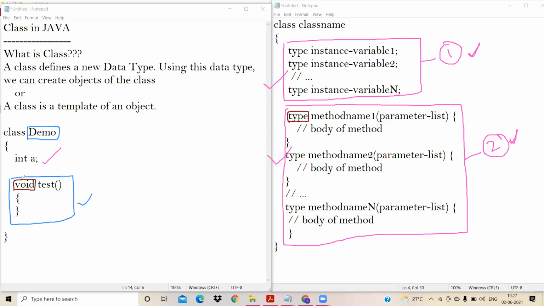A return type can be either void, int, float, or double. And next it is followed by the method name. And what's the method name I picked here? I picked the method name as test.